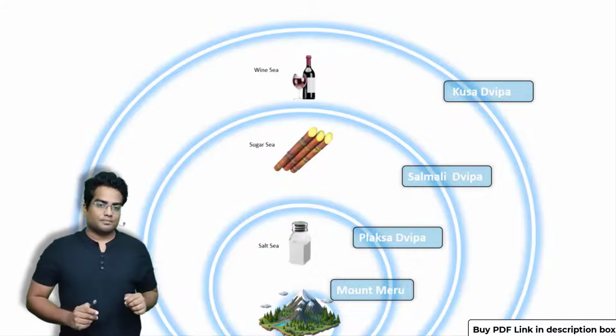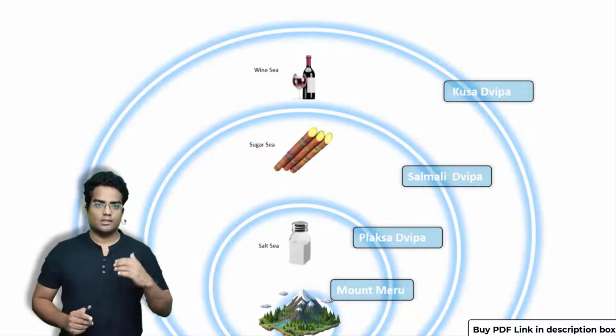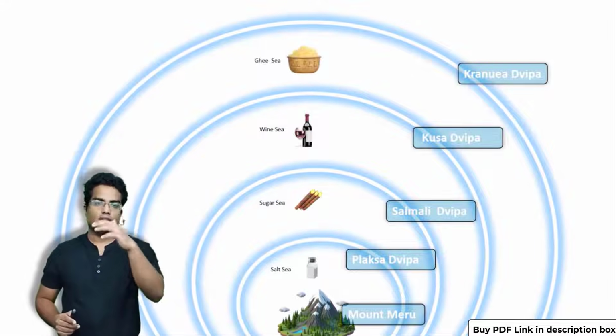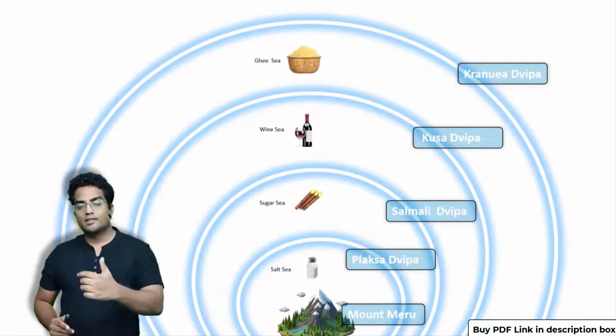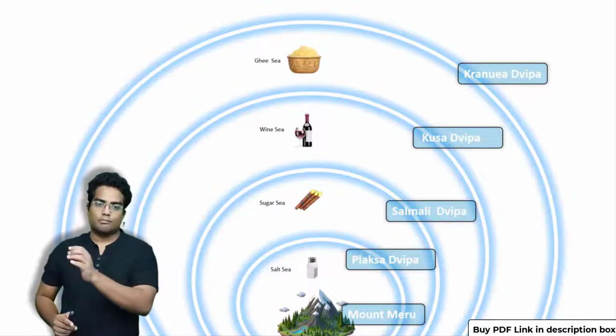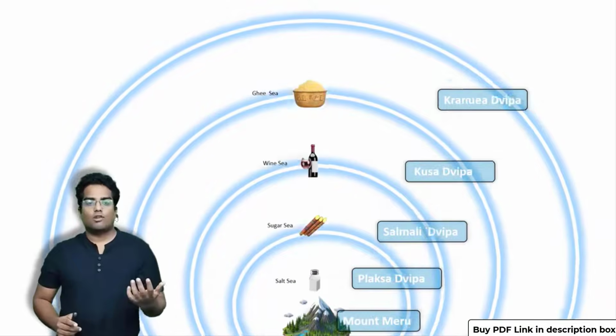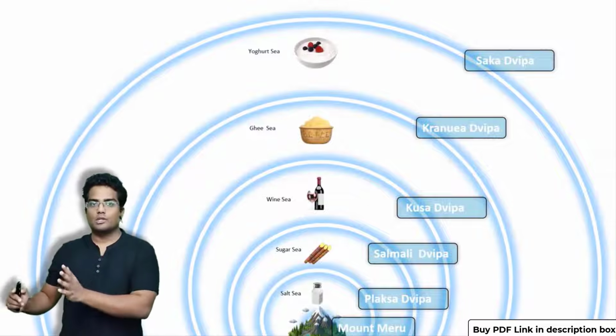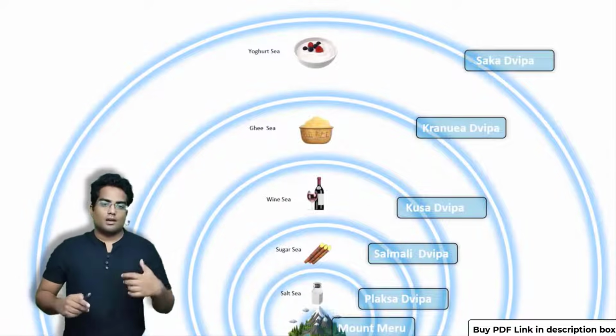Let's move forward. I'm just going to run those slides. Then we have one more sea, the Ghee Sea, and another island called Krauncha Dvipa. Then we have one more sea called the Yogurt Sea, the Curd Sea, and one more Dvipa called Saka Dvipa.